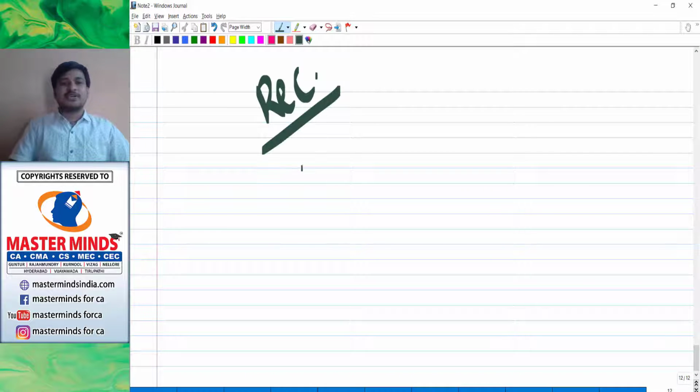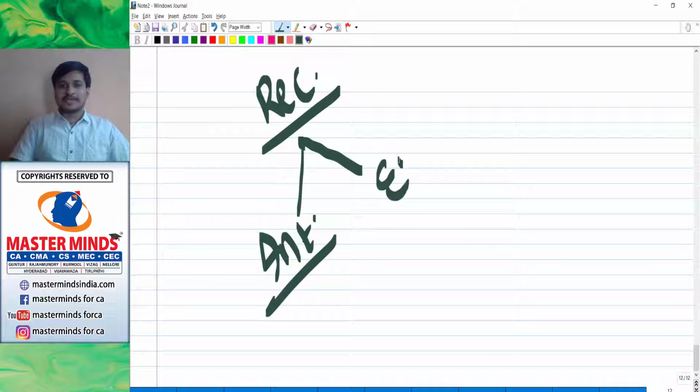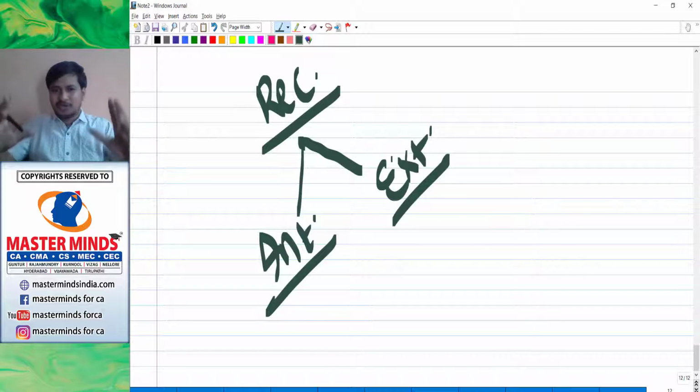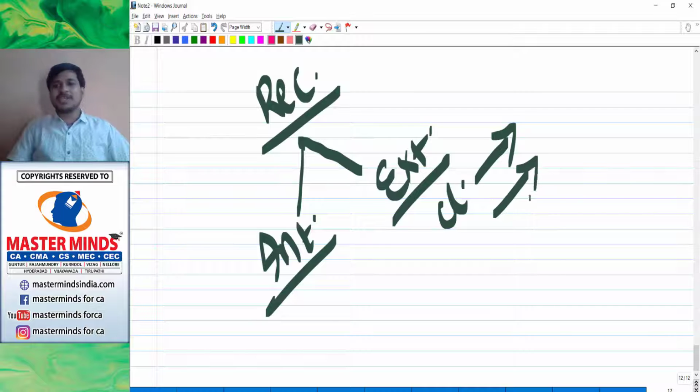Reconstruction, in the sense reorganizing, you told. And there are two kinds of reconstruction. Number one, internal reconstruction. Number two, external reconstruction. What do you mean by external reconstruction? You are unable to make your company good, so you want to close your company either by selling to others or by merging into another company. External. You want some other person to help you.